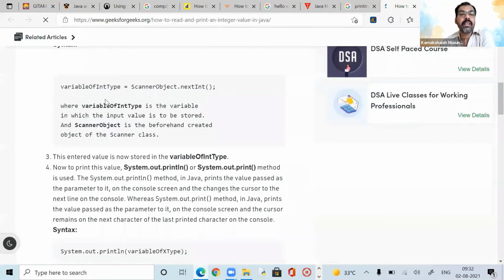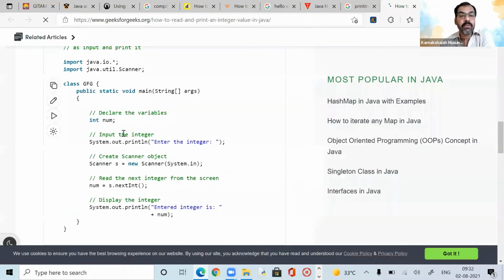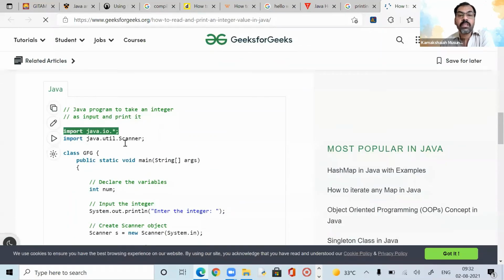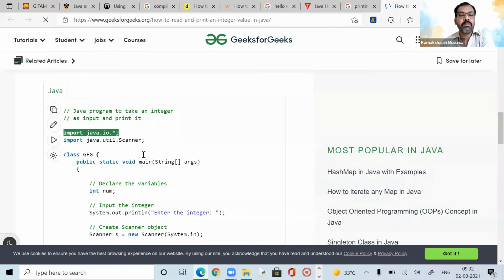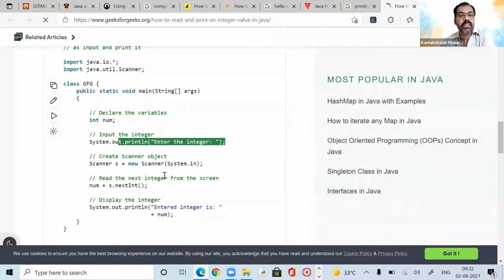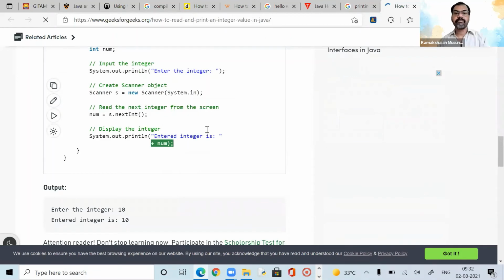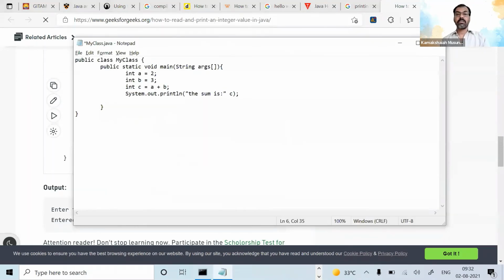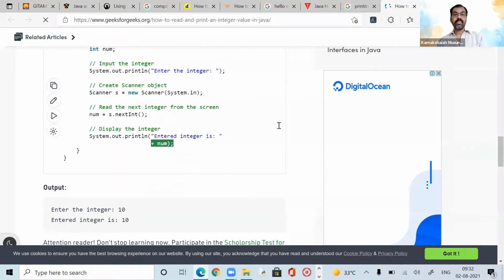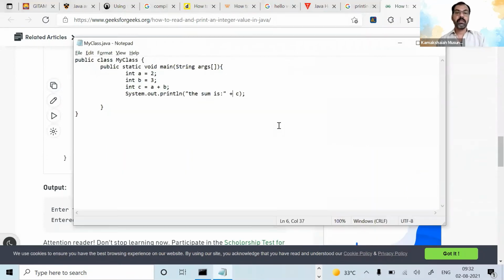Okay, so this I didn't have, this IO dot, that is not there. Public static void main args, int number. Okay, enter the integer. This is the input, and then scanner s that scans. We don't need it. And then plus is okay. So I am just doing this. Plus and plus num. So this time what's going to happen?